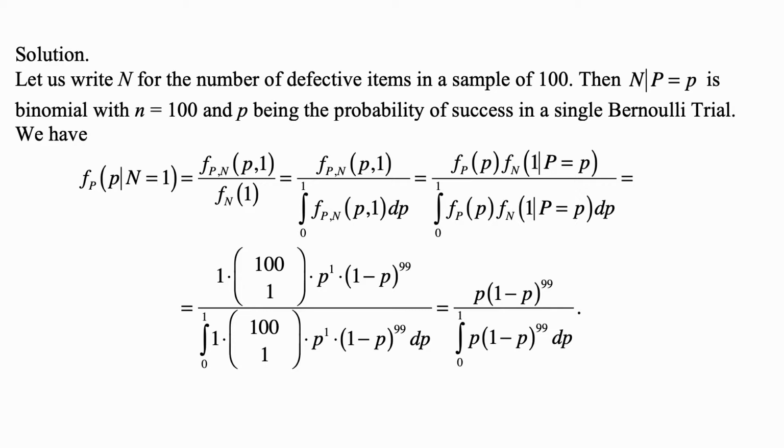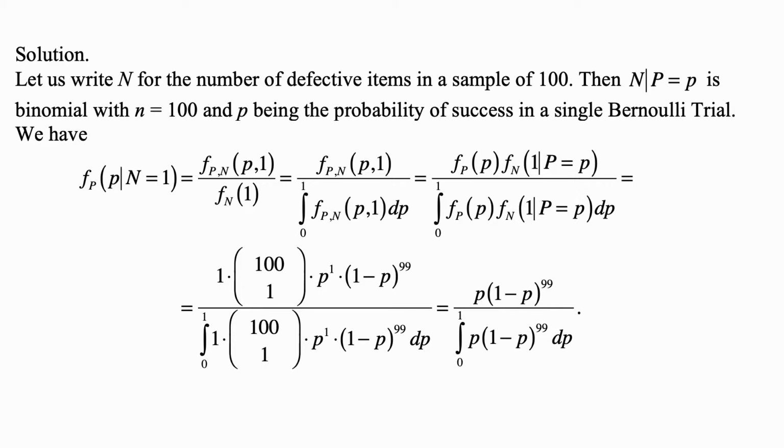And then the top is equal to 1 times 100 choose 1 times p to the first times 1 minus p to the 99, because p is a priori assumed to be uniform on 0, 1.